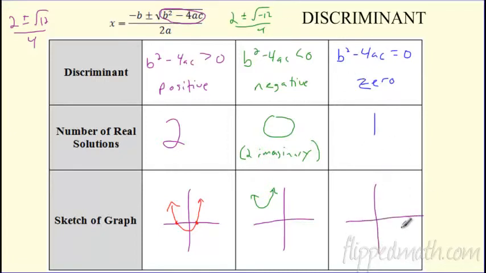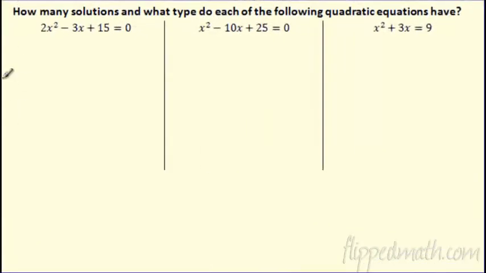Why do you only get 1 solution? Well, the key is not that it opens up or down or anything like that. It's just that it touches 1 time. See how it's 1 root? So there's your 1 root. So it's no roots, 1 root, or 2 roots, and the discriminant is useful for finding that. Awesome. Very nice.